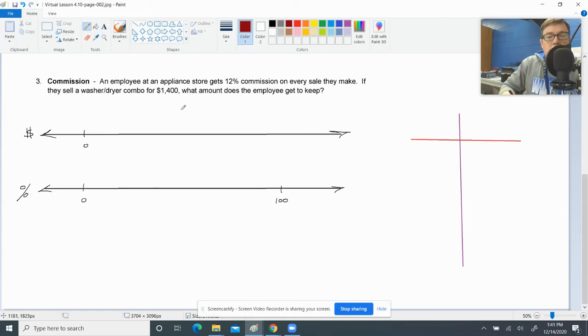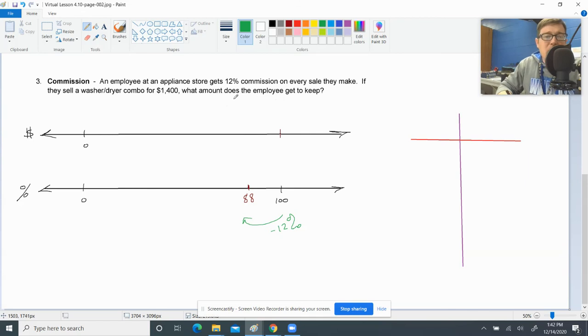So if this employee at an appliance store gets 12% commission on every sale that they make, the first thing that I'm going to do is drop this down to 88. The reason why I'm going to drop it down to 88 is because that represents a 12% loss. Now, why is this a loss?